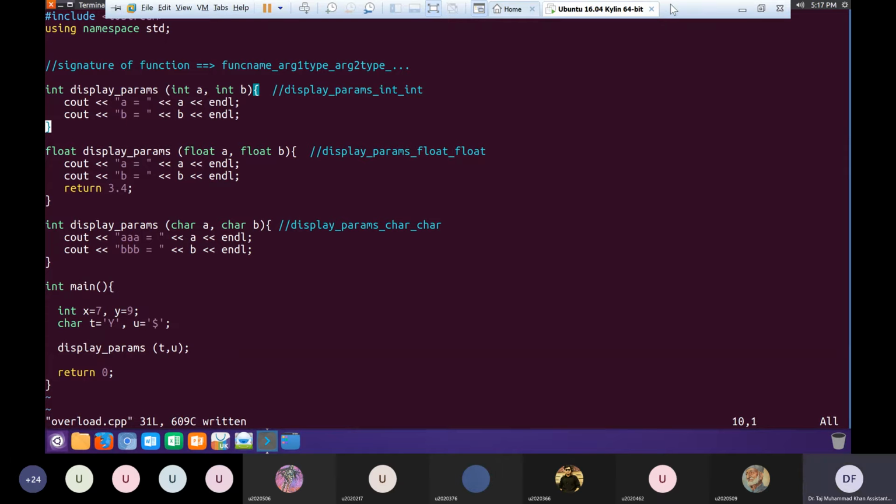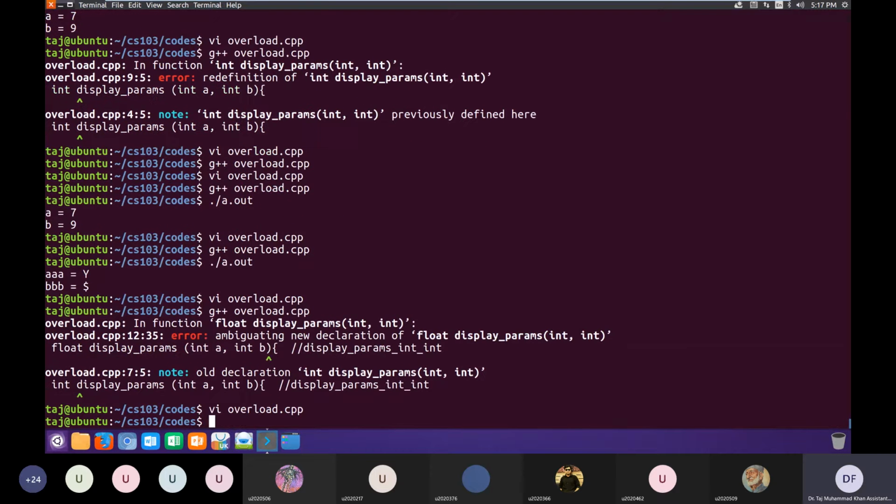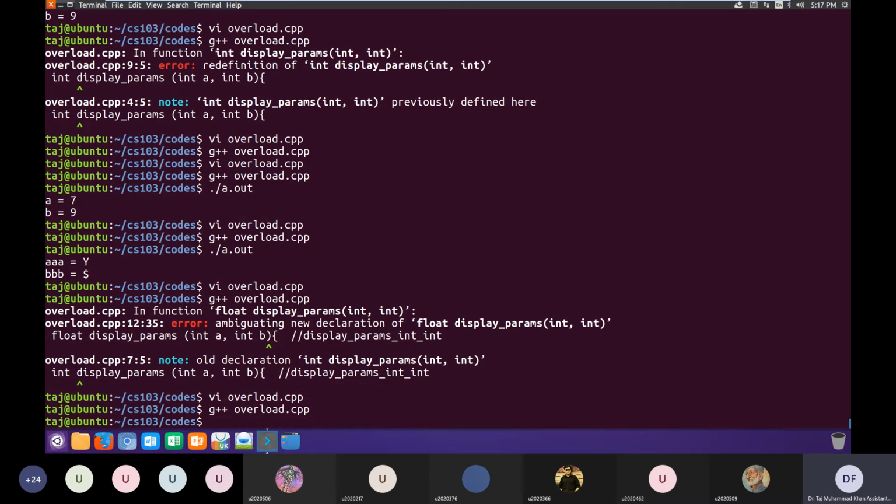Okay, thank you, Mohammed Fareh. Yes, it can differentiate because the signatures are different. When I compile this, I will not get a redefinition error, because when you change the types of the parameters, it's not a redefinition, it's a different function. The signature is different, so for all practical purposes, it's a different function. It compiles.